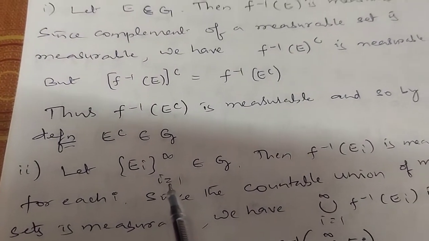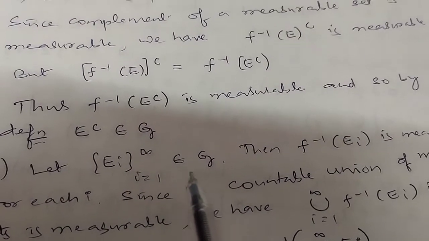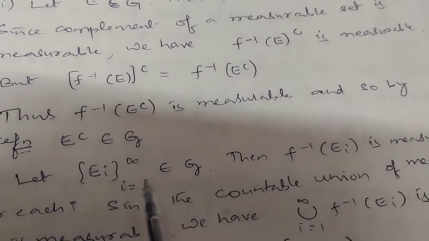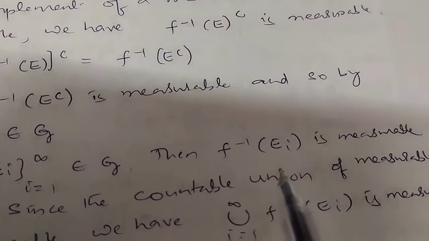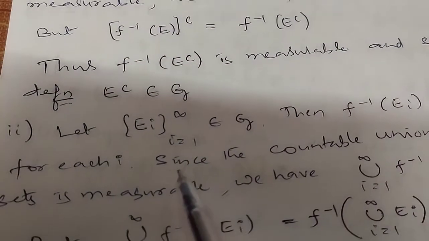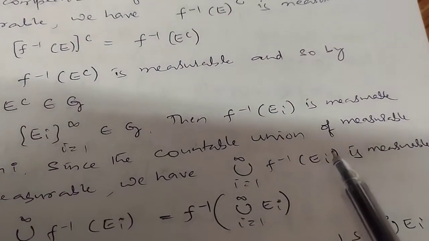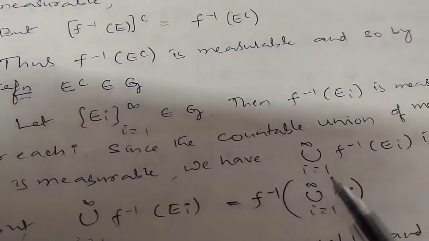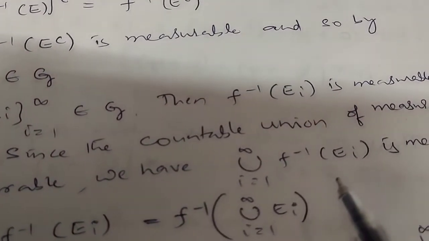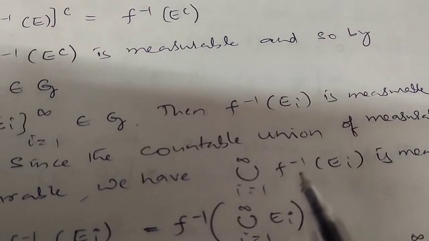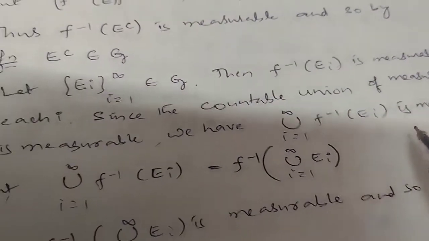Let us take up the second one. Let E_i, i equal to 1 to infinity, be a countable collection of members of G. Then by definition, f inverse of E_i is measurable for each i. Since a countable union of measurable sets is measurable, the union over i of f inverse of E_i is measurable.